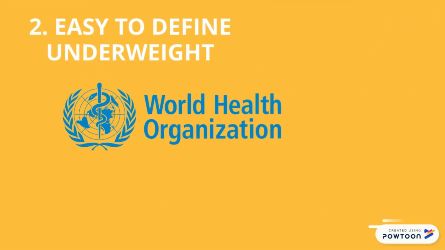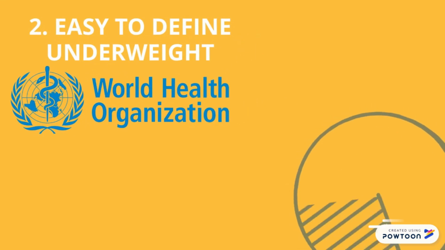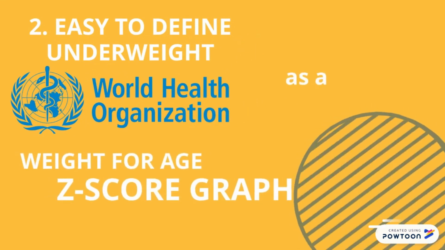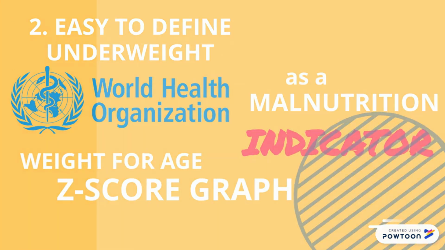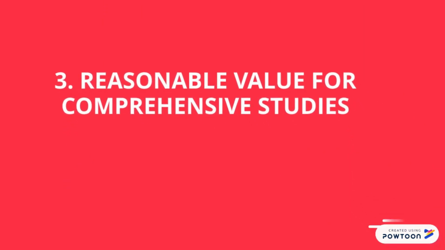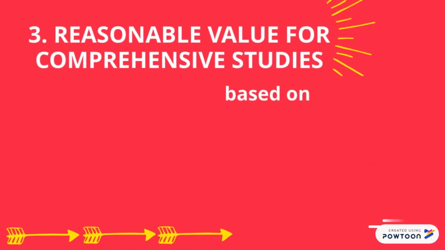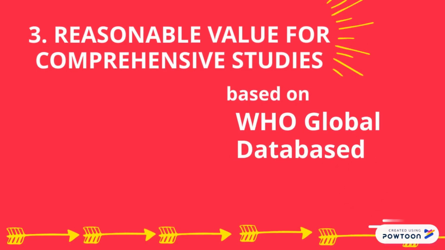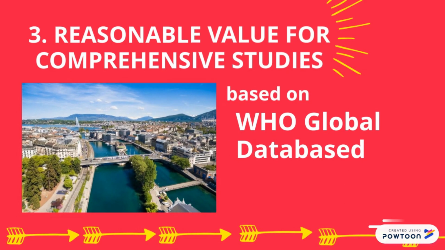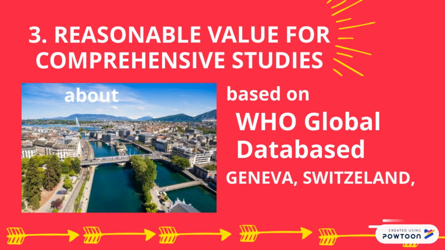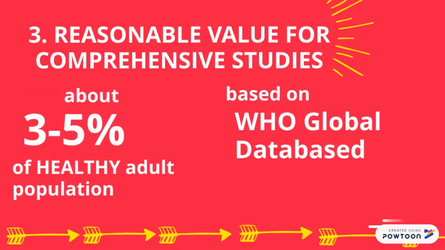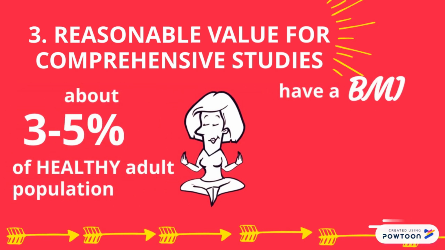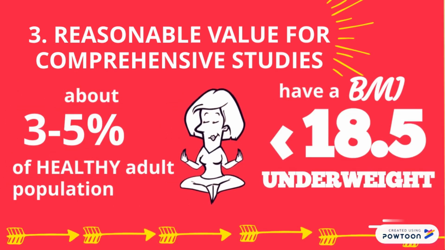The World Health Organization came up with weight-for-age Z-score as a malnutrition indicator. Thirdly, reasonable values for comprehensive studies. Based on the WHO Global Database on Body Mass Index in Geneva, Switzerland, about 3 to 5% of a healthy adult population have a BMI lower than 18.5.